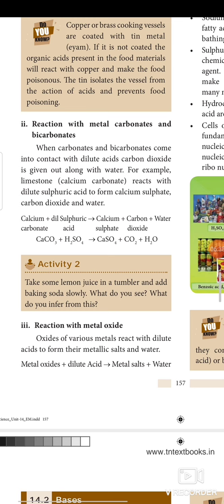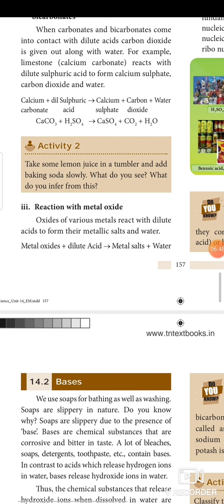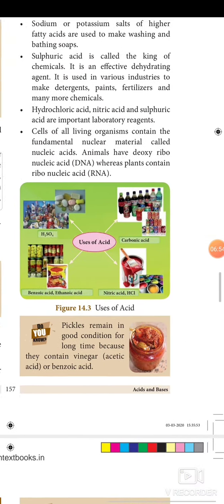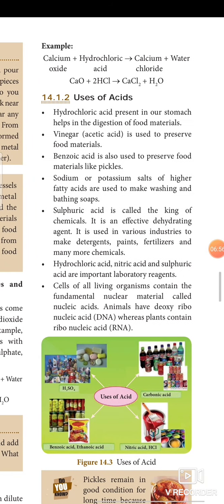So, carbon dioxide and H2O are the resulting compounds in the reaction of metal carbonate and bicarbonate with acid. Third one, reaction with metal oxides. Metal oxide with dilute acid will result in metal salts plus water. Example, calcium oxide CaO, a metal oxide, plus hydrochloric acid 2HCl gives calcium chloride CaCl2 plus water.